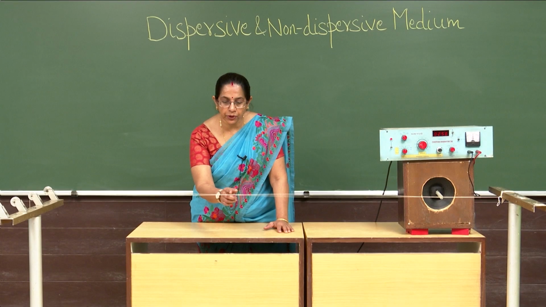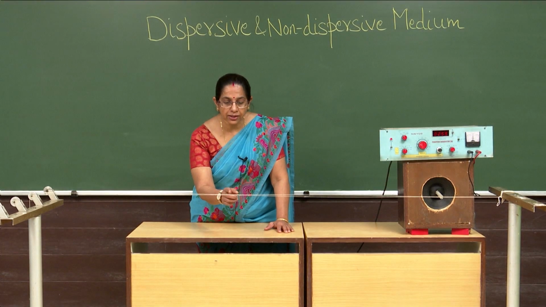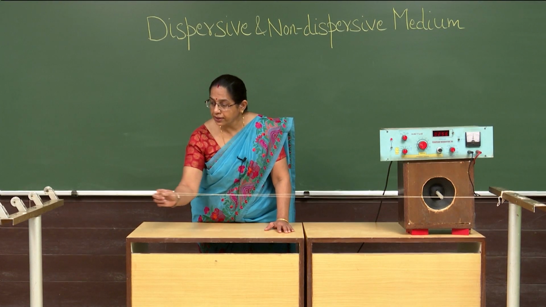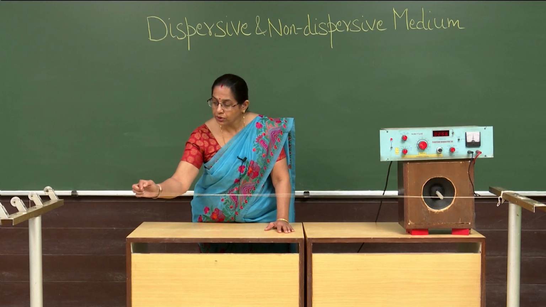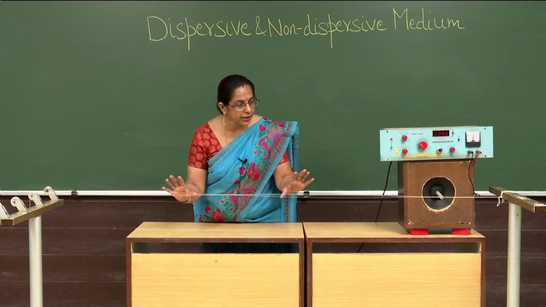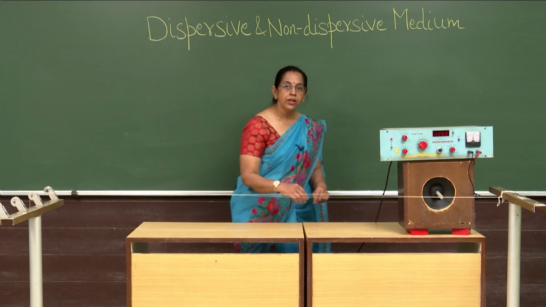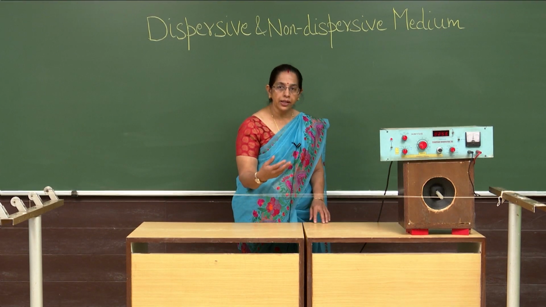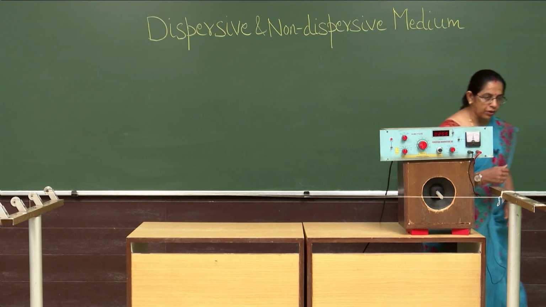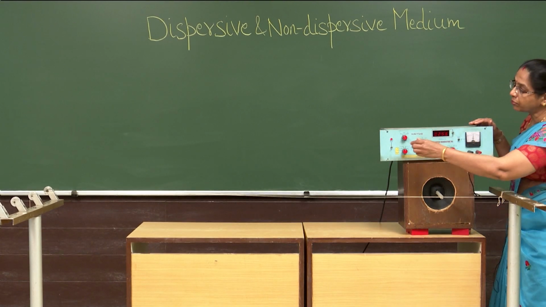Yes, this is our resonance condition and we are getting 2 loops. Here you can observe this point is always at rest. This is a node and here we have maximum amplitude. These are antinodes, very clearly observed in this string experiment. Now we will shift to the third frequency, or we can say the second harmonic.